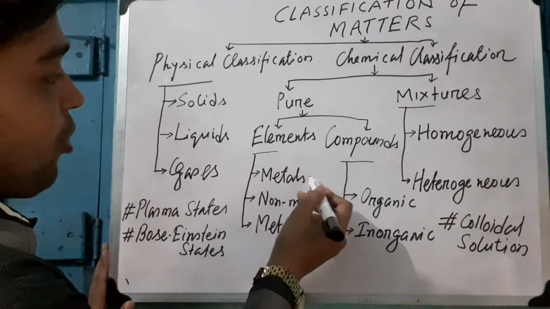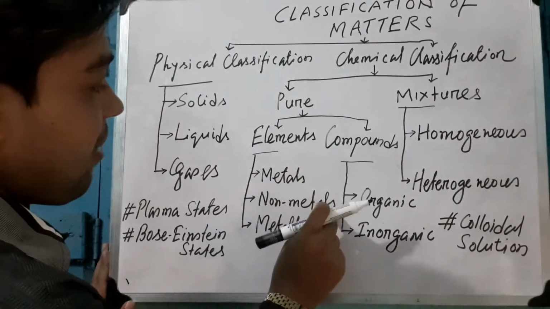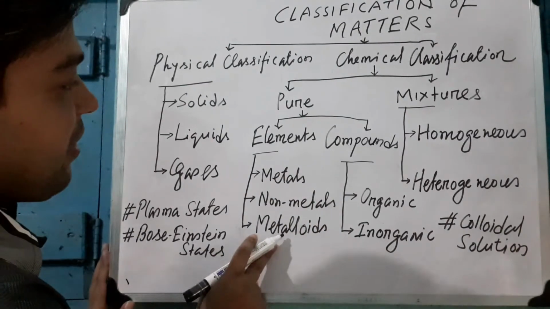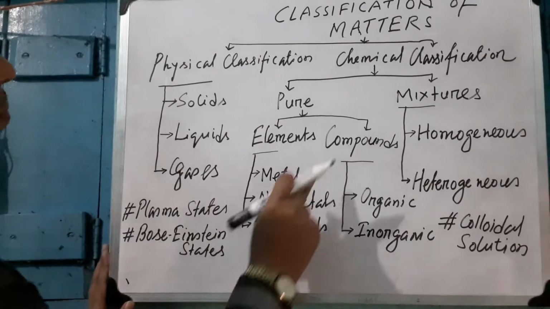What is a metal? Example of metal is ferrous. Example of non-metal is carbon. Examples of metalloids are arsenic, antimony, and germanium. Okay? Now, compounds.